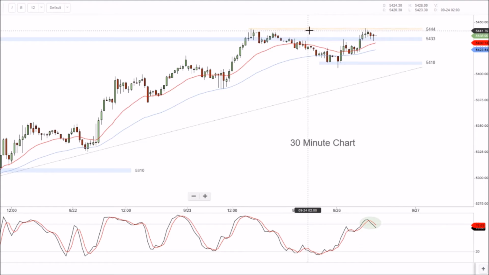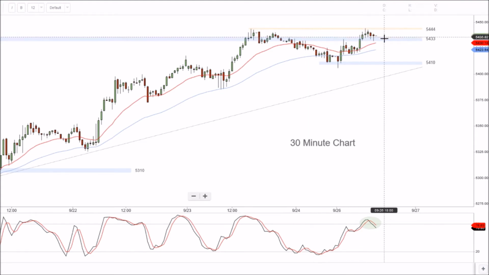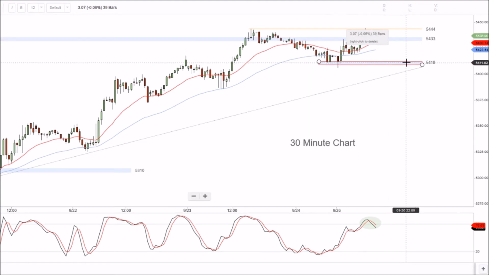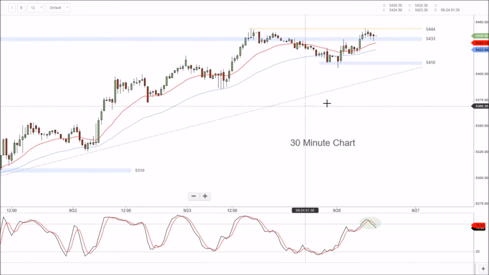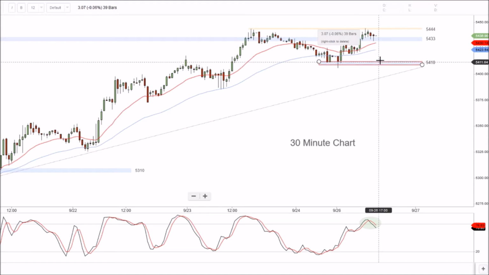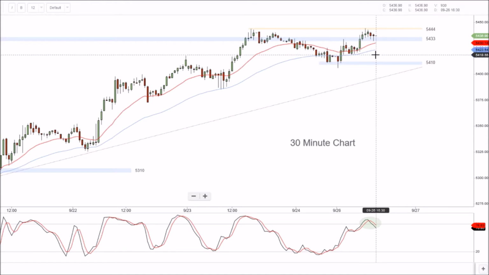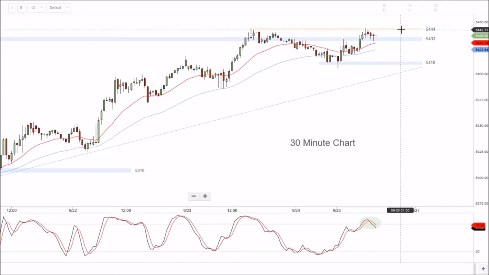which we found a bit of resistance at. Now, if that is a double top, we potentially will expect to roll over, take out the 54.10, and have a major contraction of this leg up from the 51.50 zone. If that 54.10 can hold and we build that minor higher low somewhere around here, say 54.20 to 54.30, that could take us back up through the highs at 54.44 and just continue that trend higher.